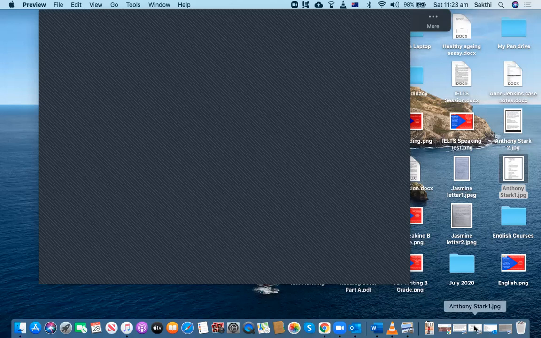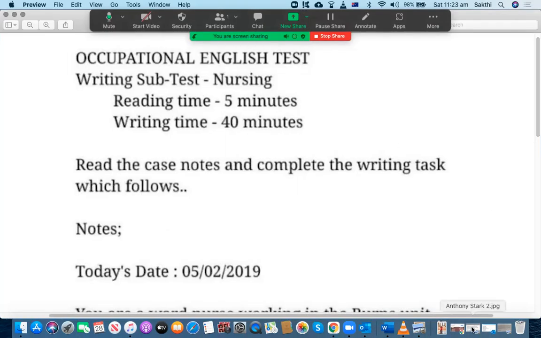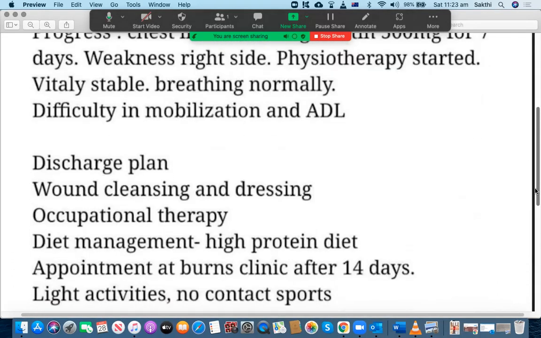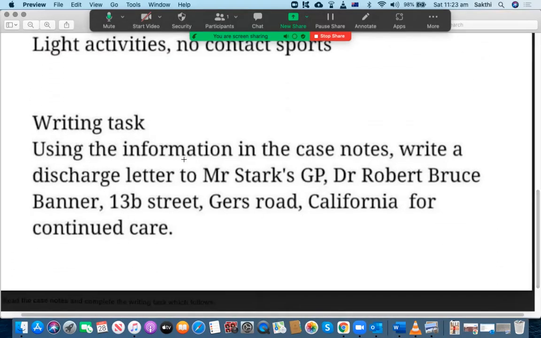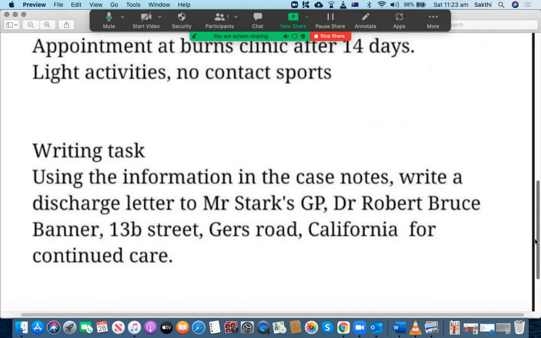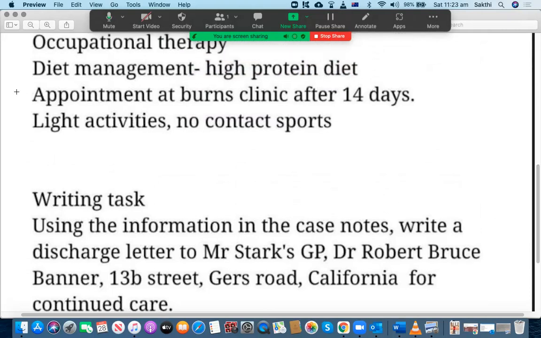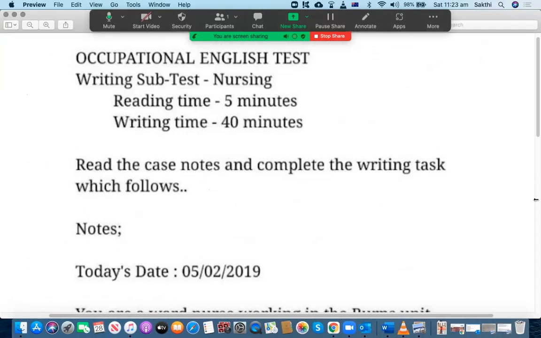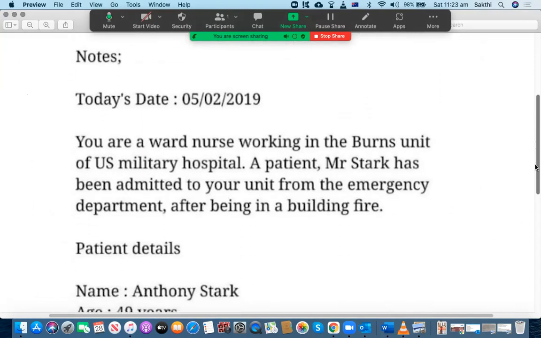Let's go through the case notes and see whether you have included all the relevant case notes in your letter or not. Before we go here, let's go through the writing task and find out what is needed. Using the information in the case notes, write a discharge letter to Mr. Stark's GP, Dr. Robert Bruce Banner, 13B Street, Jersey Road, California, for continued care. So you are writing this letter to the GP, who is already known to the patient. No worries. Let's go here. So today's date, this is the date that you have to write down. And I think you have written it already anyway.